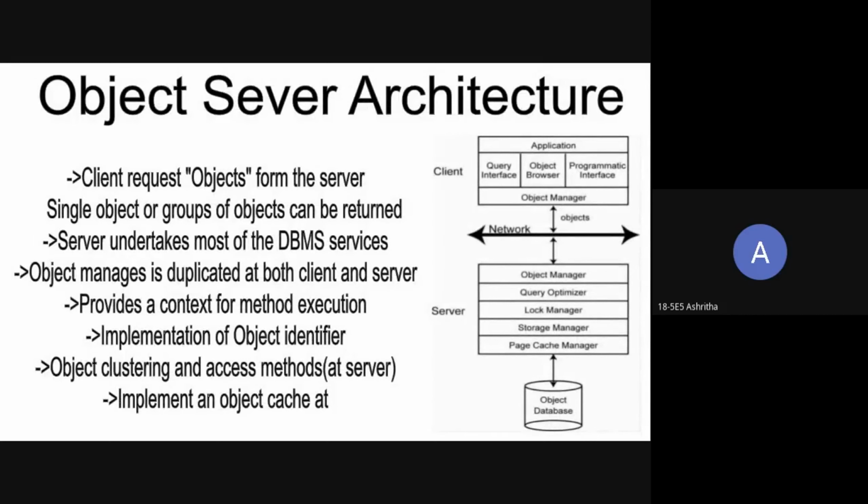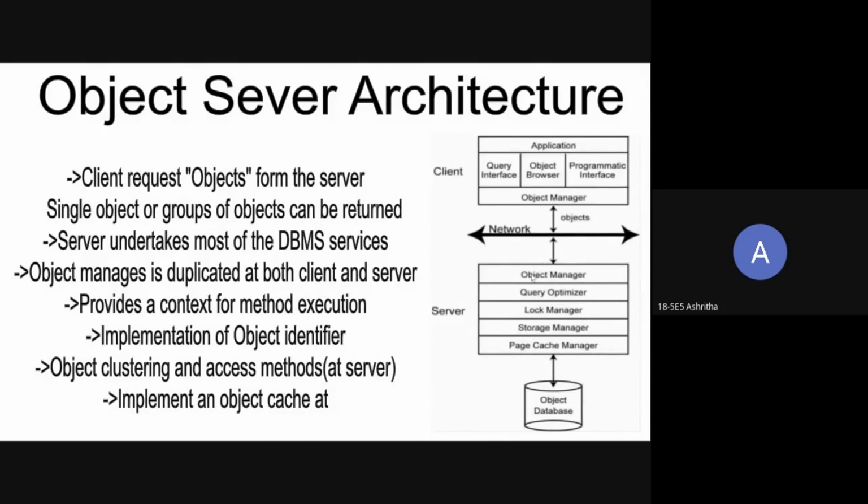The client requests objects from the server, like a single object or a group of objects, and when the server receives a request from the client, it performs some DBMS service and then returns the objects to the client.